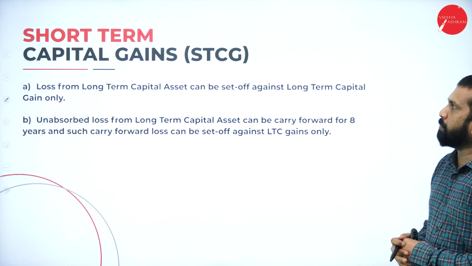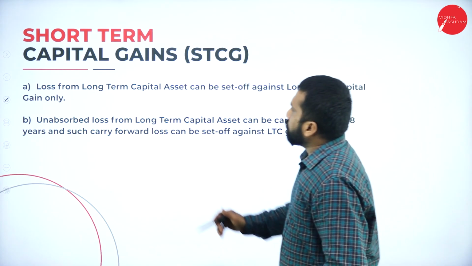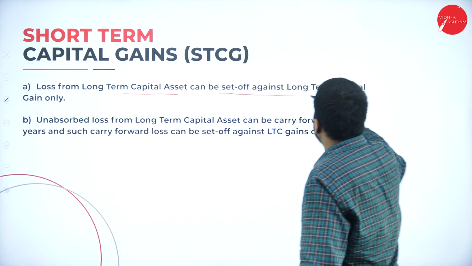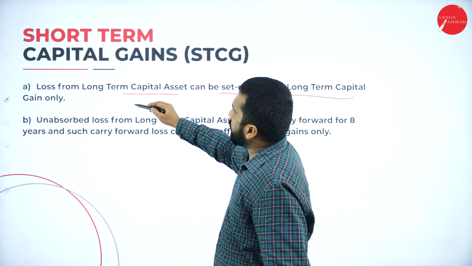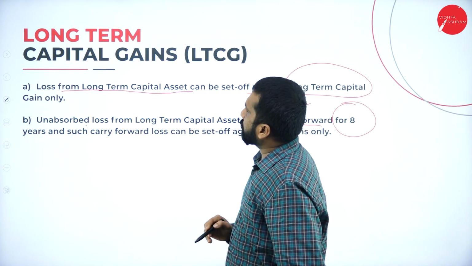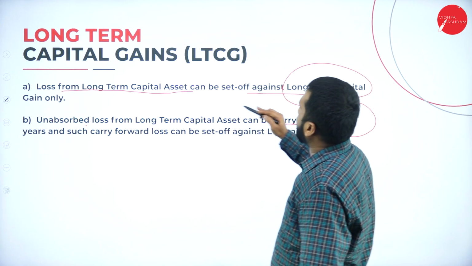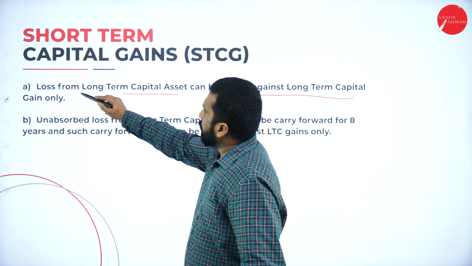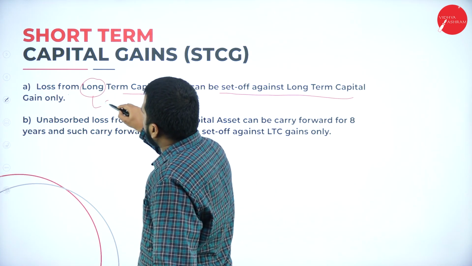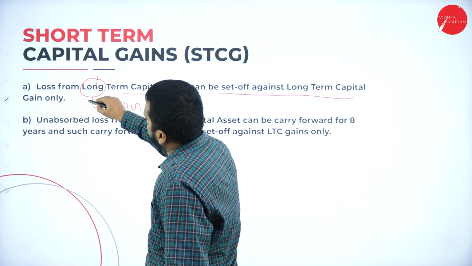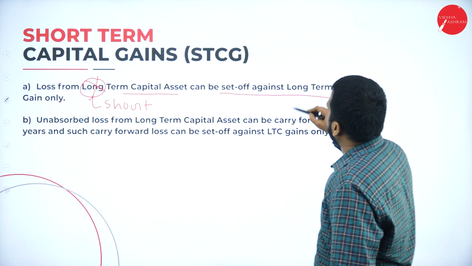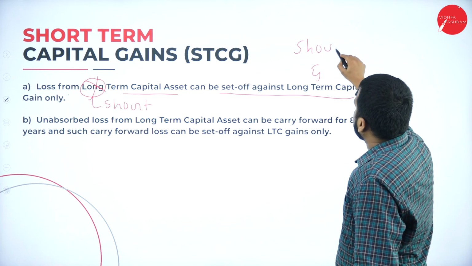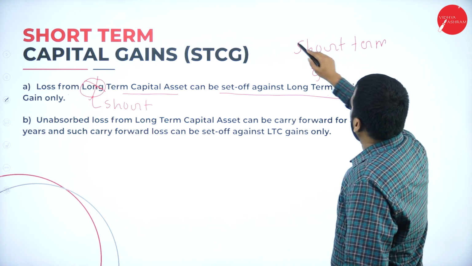Next one, short-term capital gains. Loss from long-term capital asset can be set off against long-term capital gain only. But in case of short-term, loss from short-term capital asset can be set off against long-term and short-term, both.